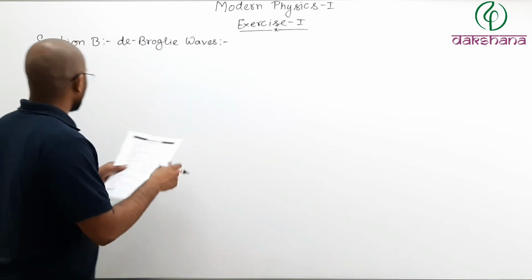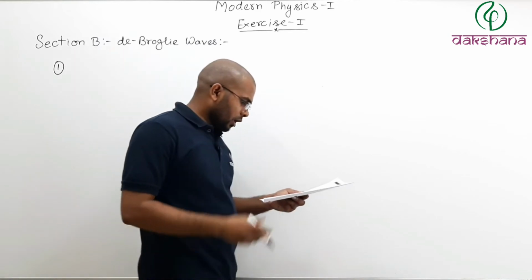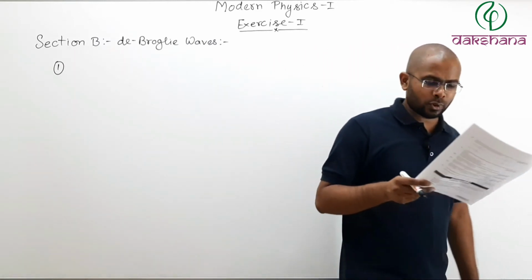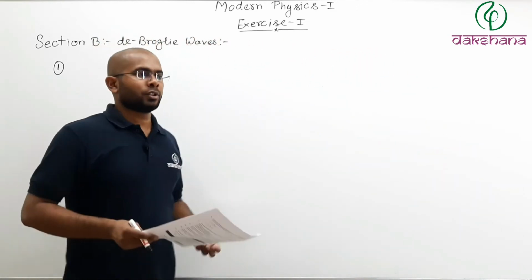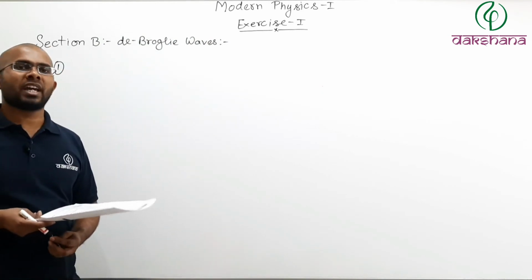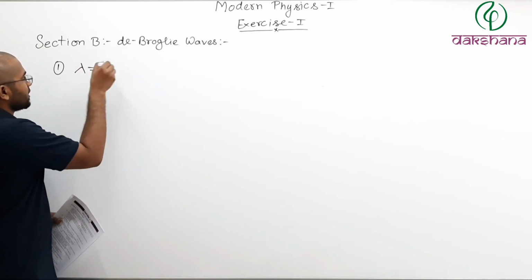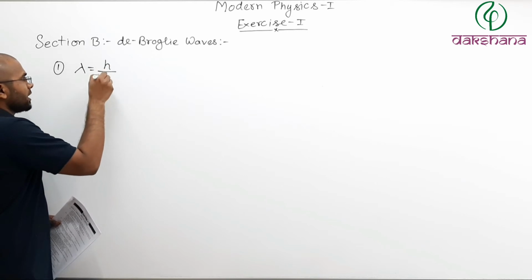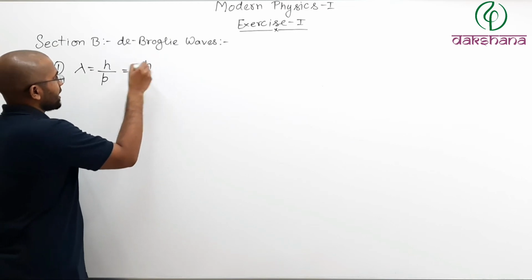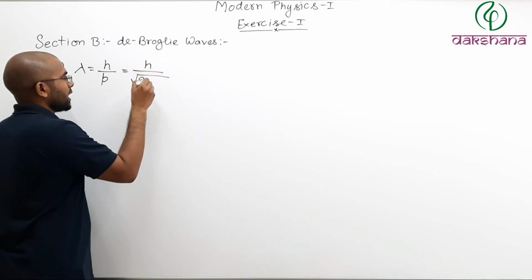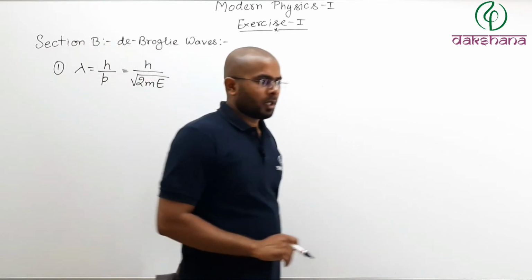Now let us solve question number 1, that is B1. What is question number B1? The ratio of de Broglie wavelength of a proton and an alpha particle of same energy. So one is a proton, one is an alpha particle, and they both have the same energy. Now in case of a de Broglie wave, lambda is written as Planck's constant divided by momentum, or this can also be written as h by root over twice the mass times kinetic energy. Both are true.